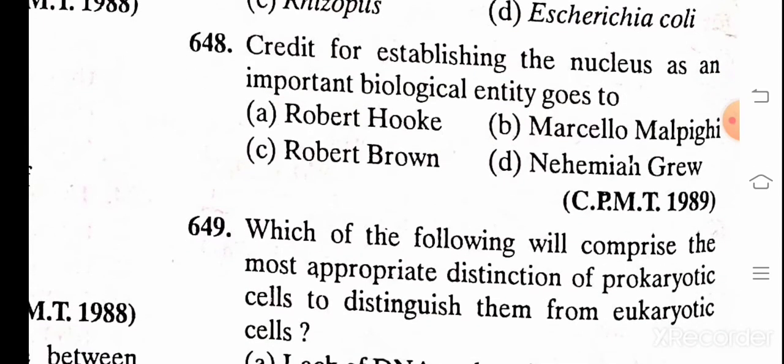Credit for establishing the nucleus as an important biological entity goes to A. Robert Hooke, B. Marcello Malpighi, C. Robert Brown, and D. Nehemiah Grew. And the correct answer is Robert Brown.